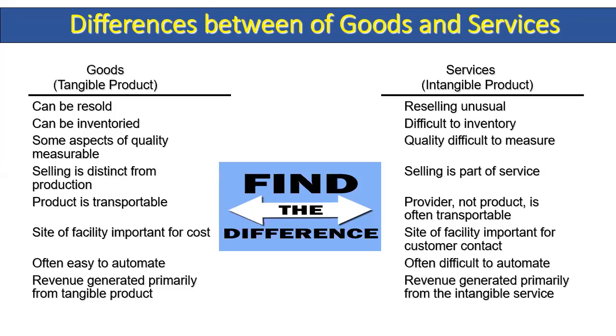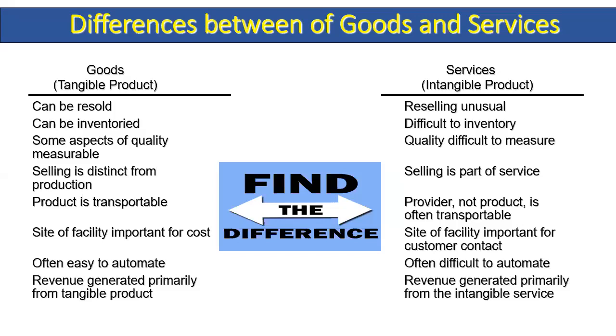Reselling is unusual for services. Here we can resell the items, here we cannot, and goods can be inventoried, but services are difficult to inventory. Here we cannot store. Quality is difficult to measure. Service quality is a very difficult thing to measure. Quality aspects: here we have the standards, but here we don't have the standards.